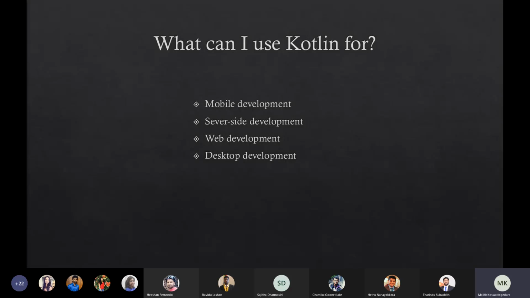When it comes to web development, we can use Kotlin for that also. When I'm doing the demo, I can show you how it works. When it comes to desktop development, we can use frameworks like JavaFX, Swing, and also there's a framework called TornadoFX that can be used specifically for Kotlin. JavaFX and Swing are also used by Java.